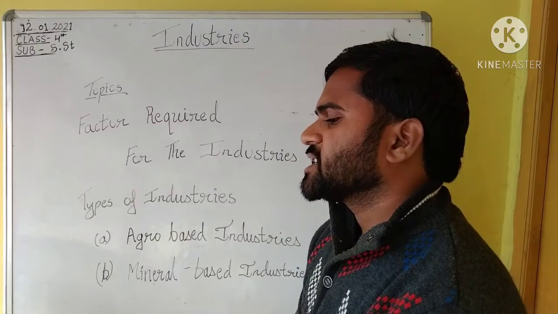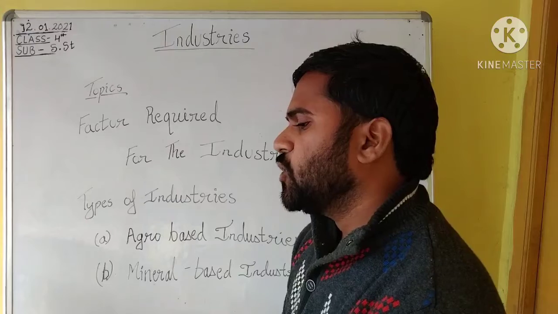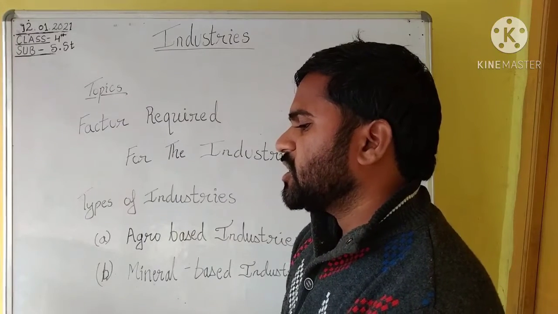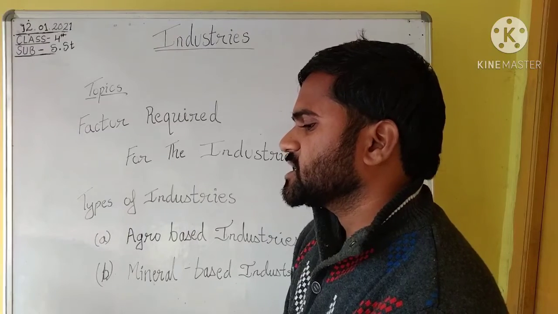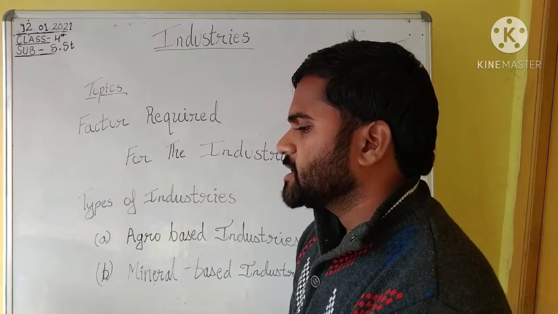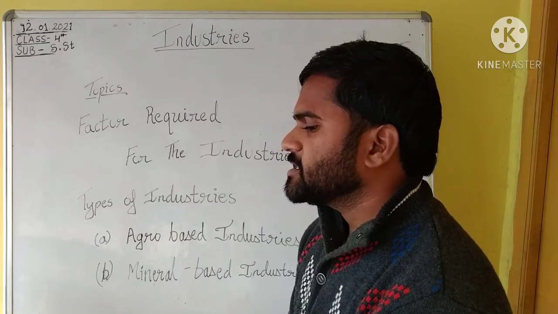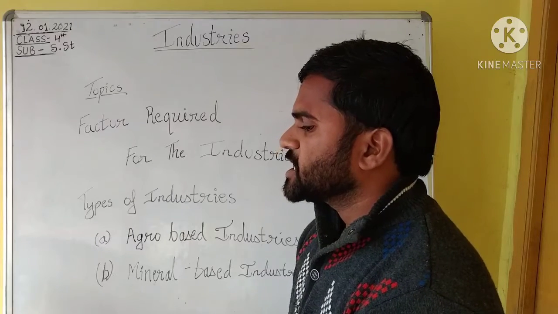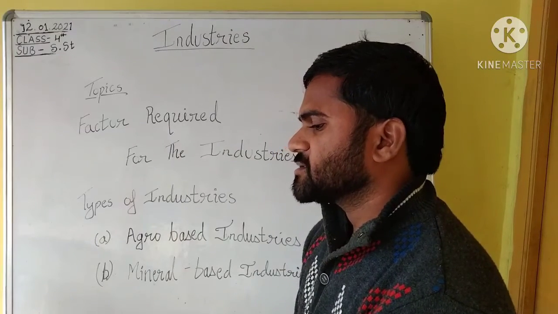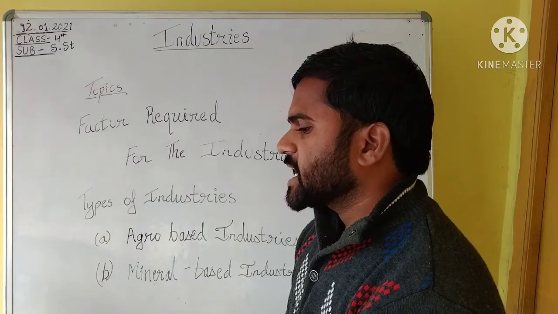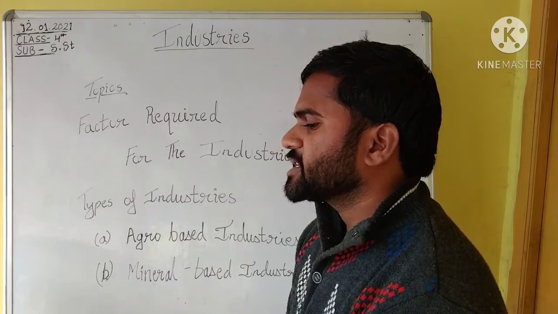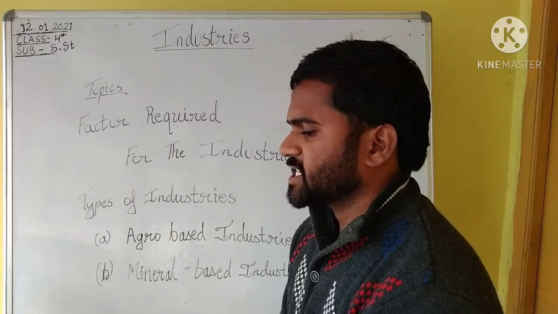Cottage industries: industries that are generally set up at home in which few people work are called cottage industries. Mostly the workers engaged in such industries belong to the same family. They use raw materials which are easily available nearby. These industries require a small capital. Such industries include toy making, basket making, carpet weaving, pottery, handloom, handicrafts, etc.